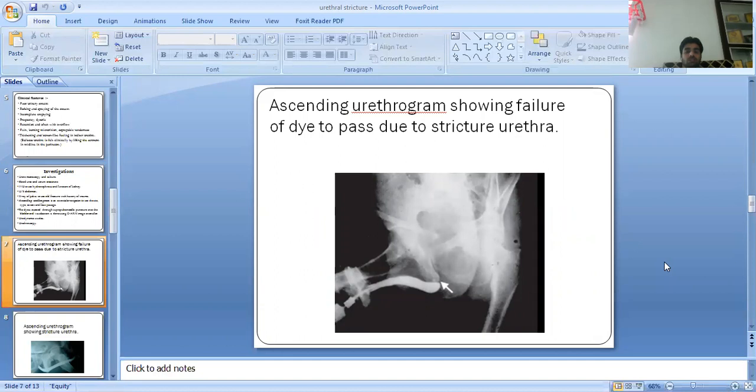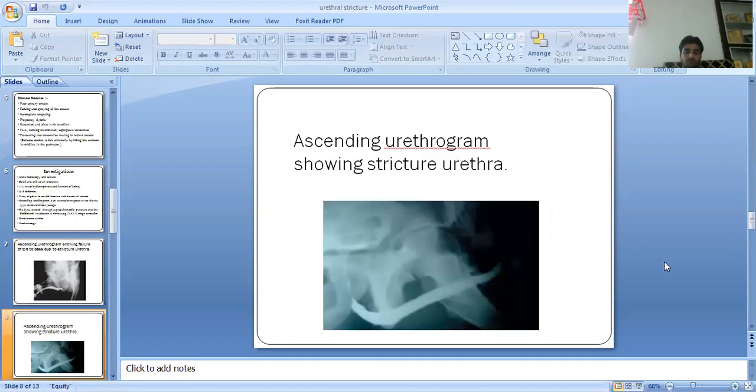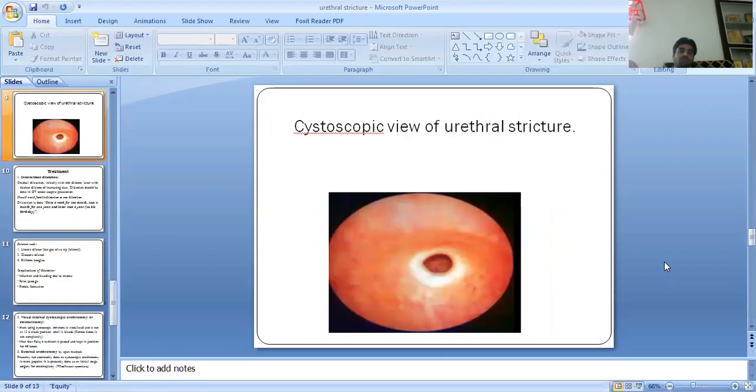In this picture, as you can see, an ascending urethrogram showing failure of dye to pass due to stricture of the urethra. Next, an ascending urethrogram showing stricture of the urethra. In this picture, you can see the images of the stricture of the urethra. This is the cystoscopic view of urethral stricture.